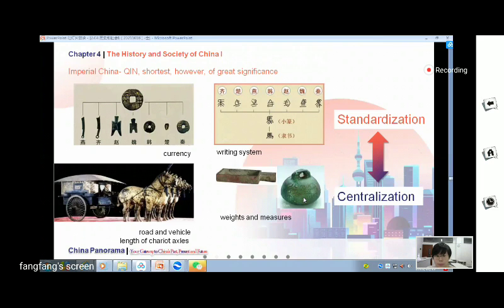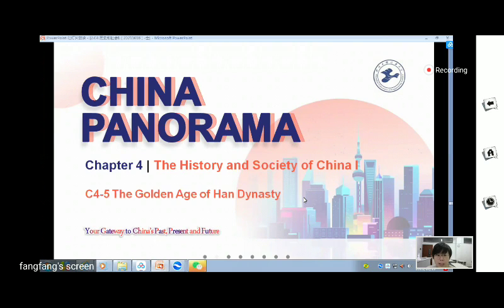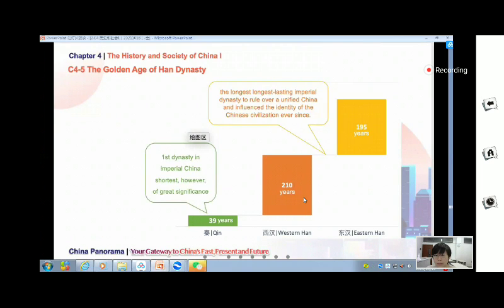Then the golden age of Han Dynasty followed after Qin Dynasty. Han Dynasty includes Western Han and Eastern Han.